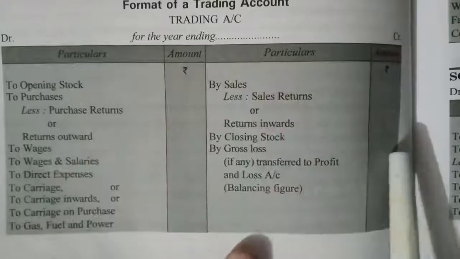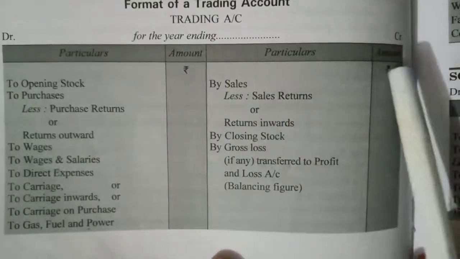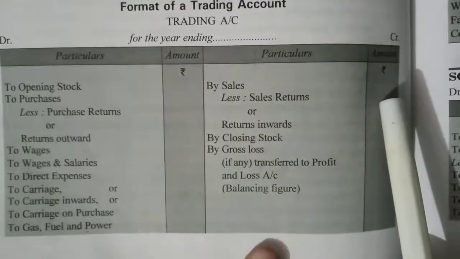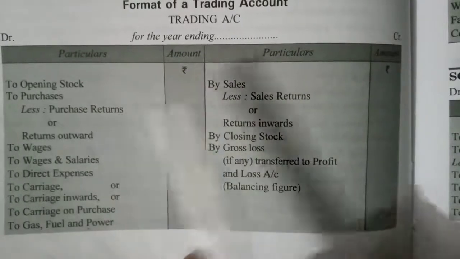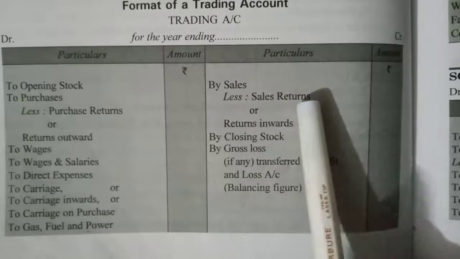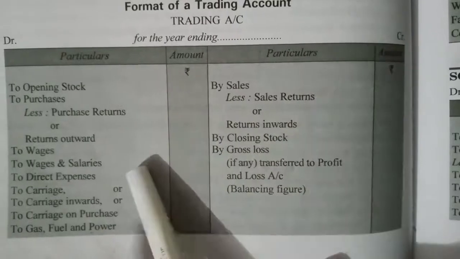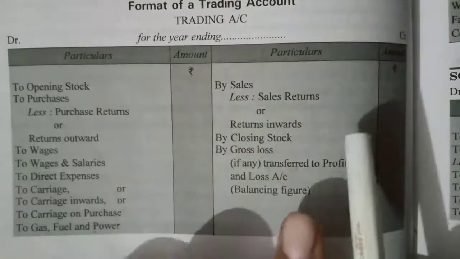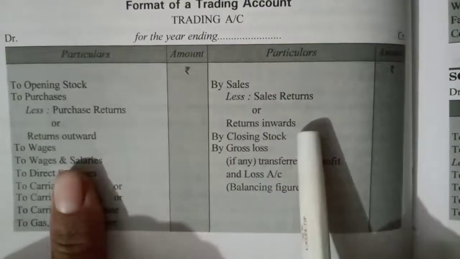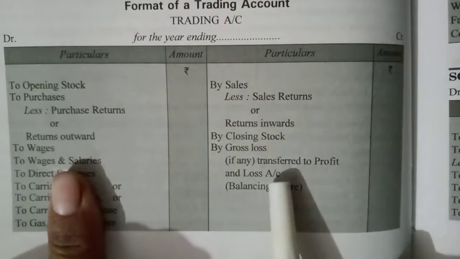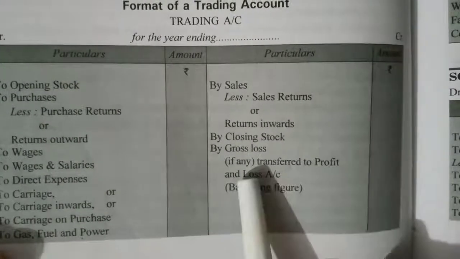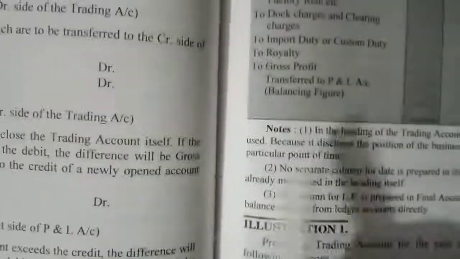Then deduct the amount of debit and the amount of credit. You have to find the difference between debit amount and credit amount. If credit is more than debit, then there will be gross profit, and if debit is more than credit, then there will be gross loss. So in this way you have to prepare trading account.